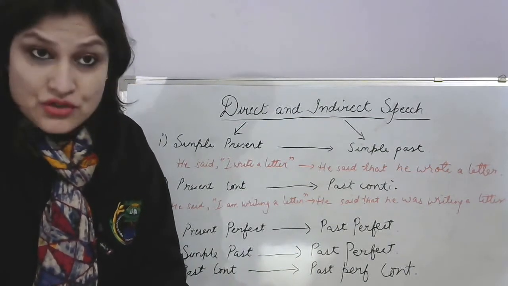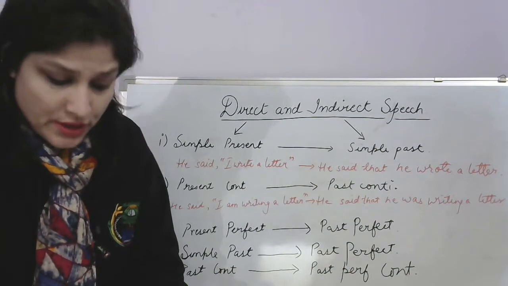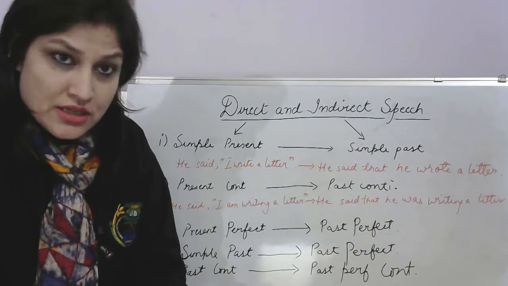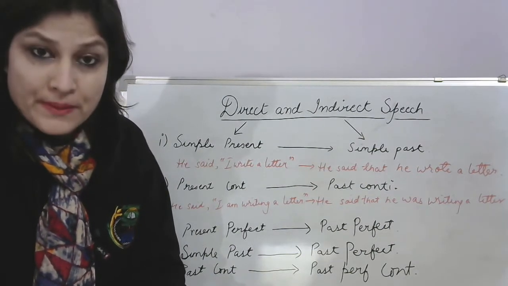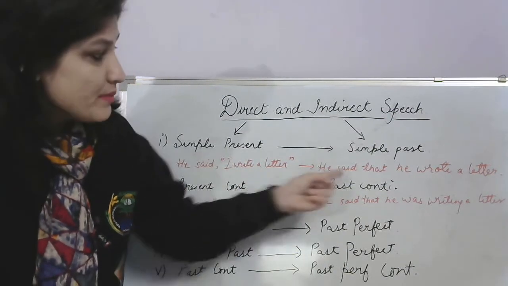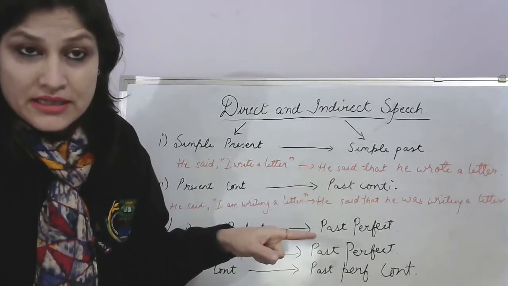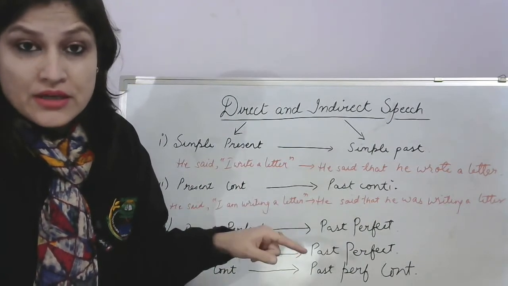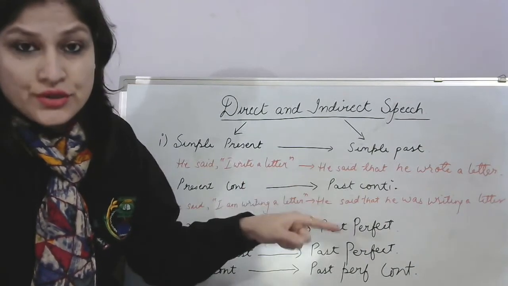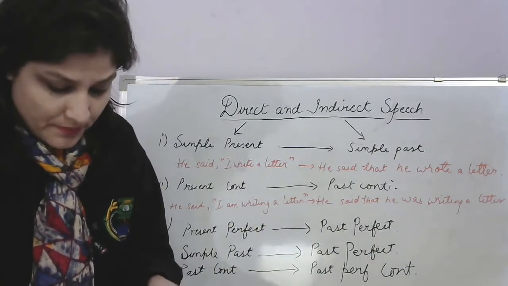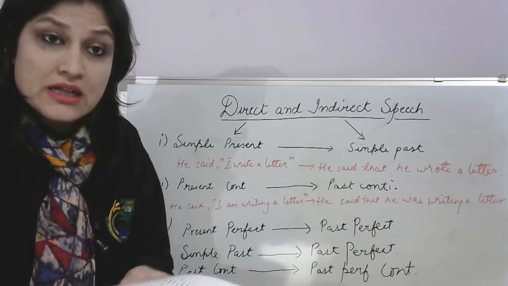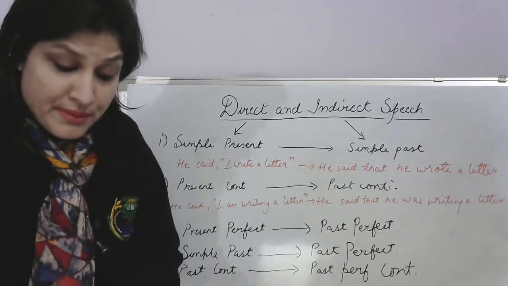Will changes into would, shall into should, can into could, and may into might. This is what you need to remember. Is that clear? Suppose in the direct it is I can, in the indirect it will become I could. I will, I would; I shall, I should. So you have to remember this, okay? He said, I will write a letter. He said that he would write a letter. So this is how you will remember it.